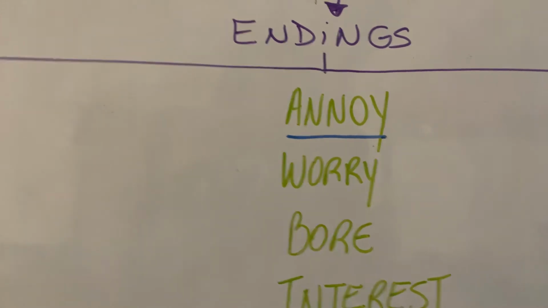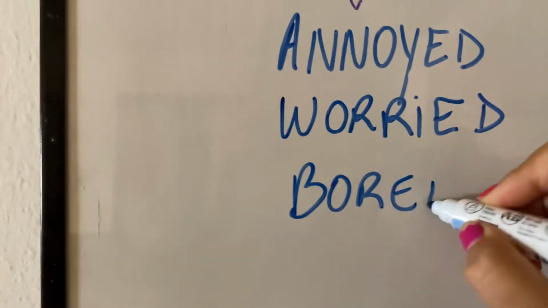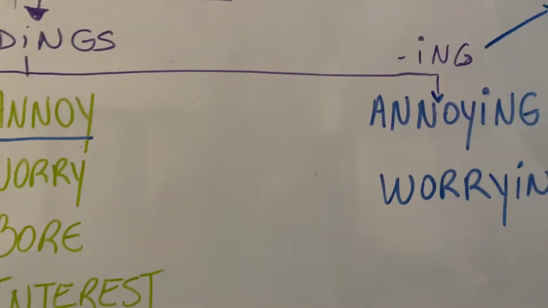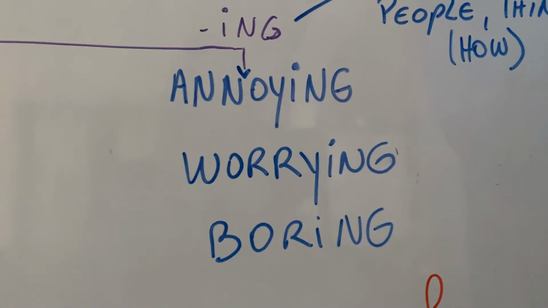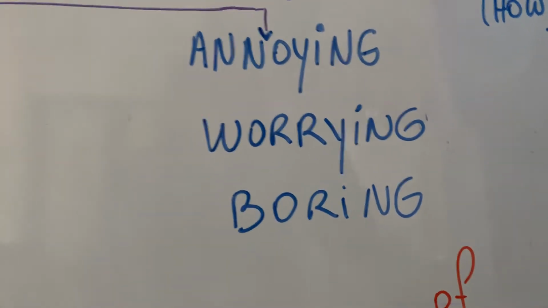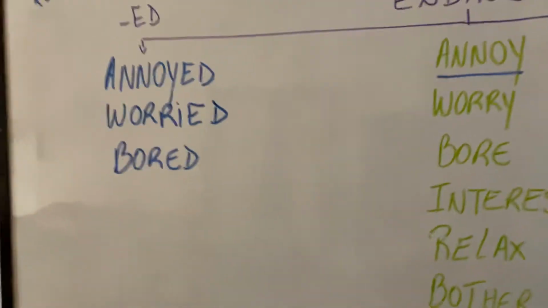Bore, aburrir, bore. I can say, I'm bored. I'm bored because the quarantine is boring. Okay, la cuarentena is boring. So the quarantine is boring, I'm bored, okay?